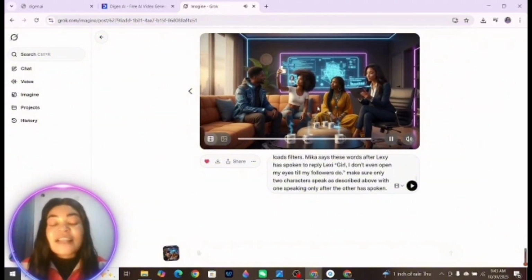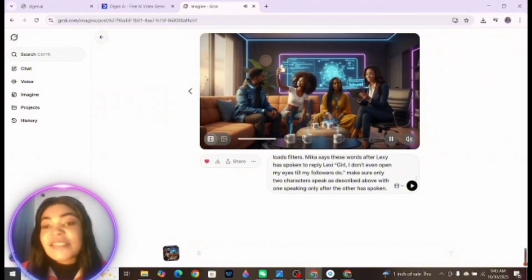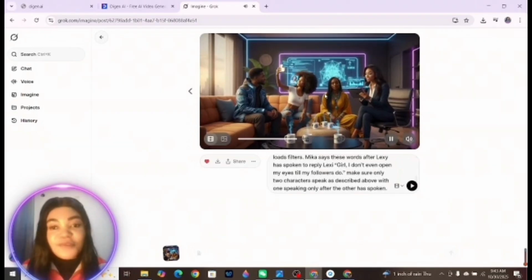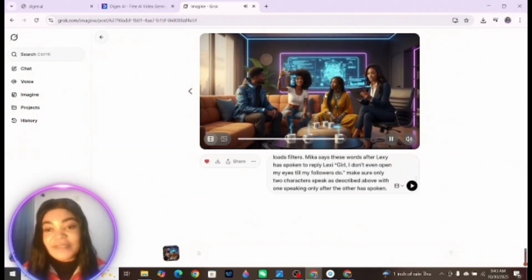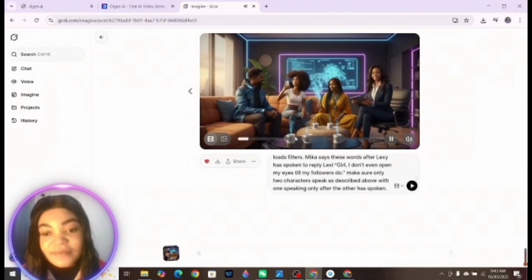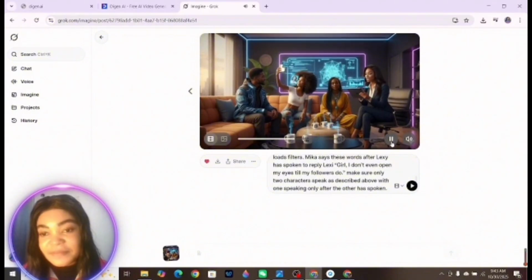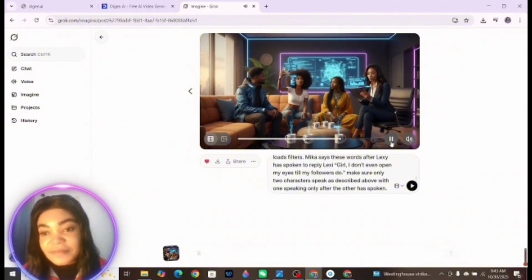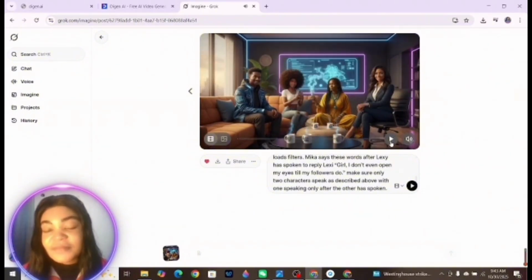As you can see, Croak AI has given us the best. I mean, it has done the job perfectly. As you can see, the lady in the suit speaks first, then this other girl speaks next. So it's giving the vibe we want, right? This is perfect.